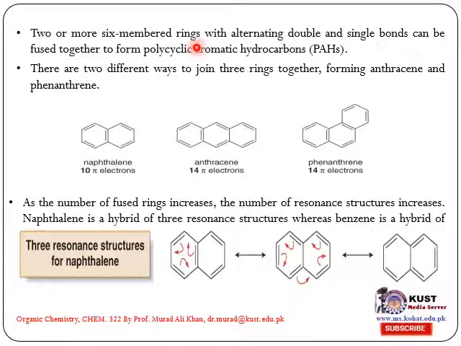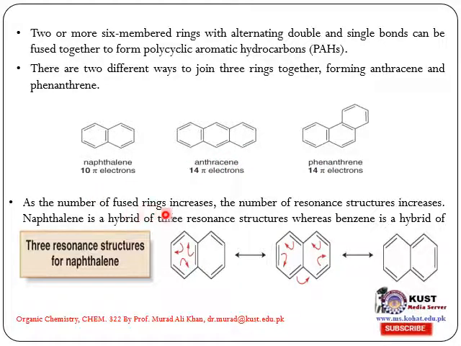Two or more six-membered rings with alternating double and single bonds can be fused together to form polycyclic aromatic hydrocarbons, PAHs. There are two different ways to join three rings together, forming anthracene and phenanthrene. These are the two rings, naphthalene; three rings, anthracene or phenanthrene.